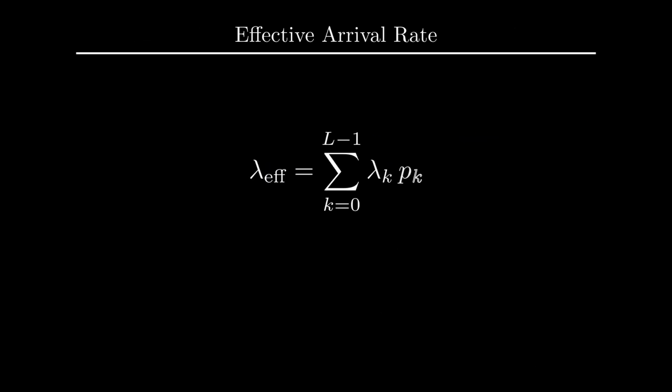Closely related is the effective arrival rate, the rate of customers that successfully enter. We sum the flows only over the non-blocking states, 0 through L minus 1. This is what we feed into Little's law to find the mean time a customer spends in the system.